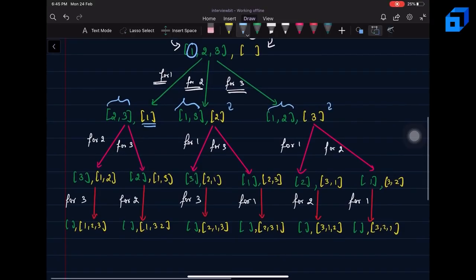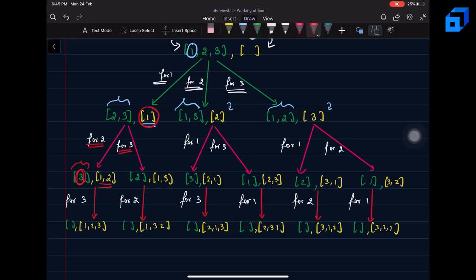Now we will map the bigger problem to the smaller subproblem as well. In the permutations of 2, 3, we have a choice that 2 can be in the first position or 3 can be in the first position. If 2 is in the first position, we will find all the permutations of 3, and in all those permutations we will append 1, 2. Why 1, 2?